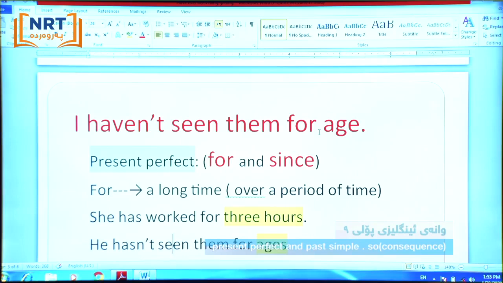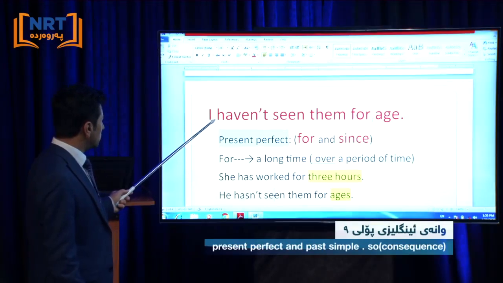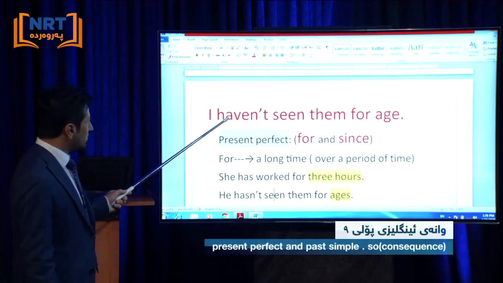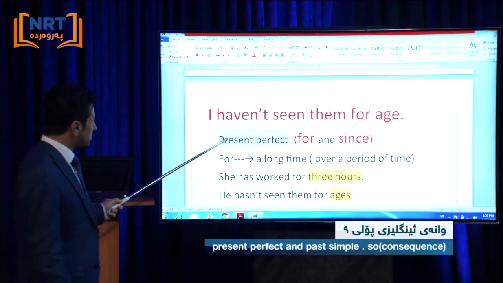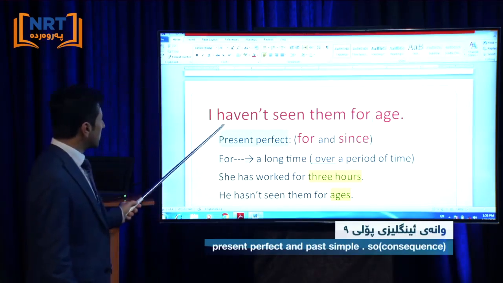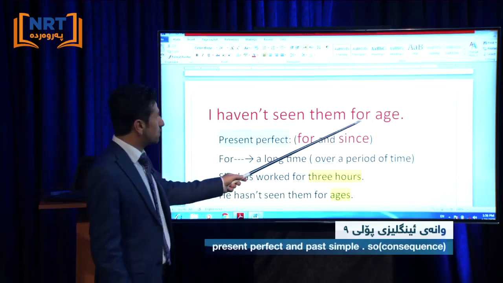Okay, here: I haven't seen them for ages. This is the title of lesson 3, and because we don't have much time, we can't read the conversation between Mike and Dave and other people. So here we are just going to talk about present perfect and the use of for and since. Here, look at this title: I haven't seen them for ages.